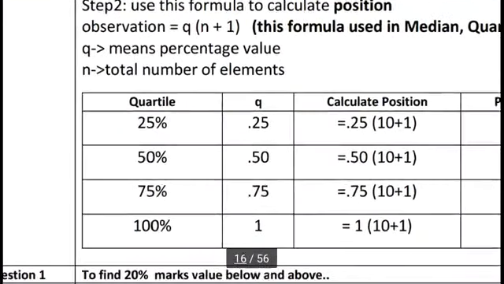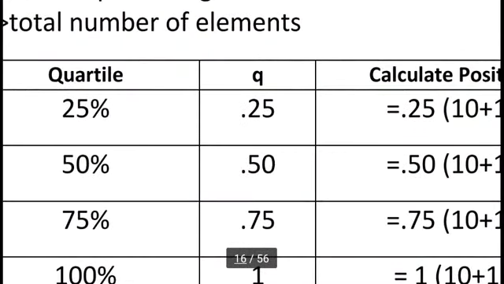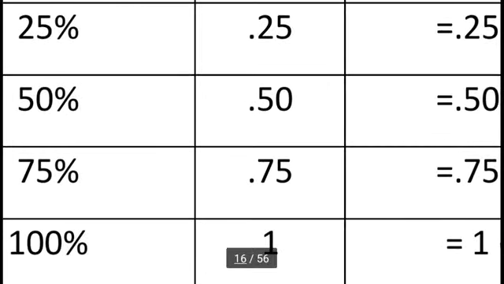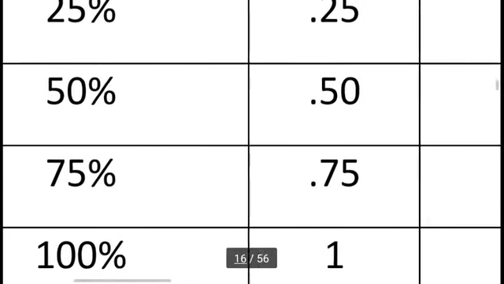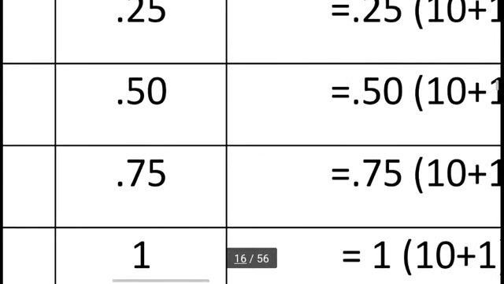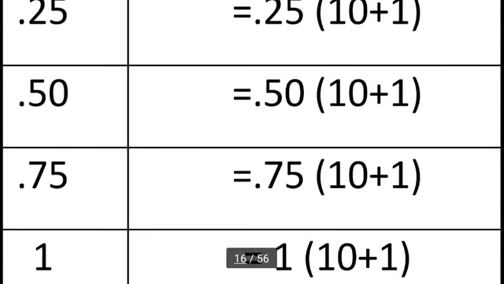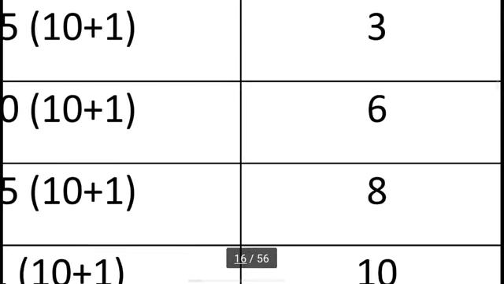Suppose my question is, I want to know the 75% data value in a given list. So first I want to calculate the position for my reference. Here 0.75, we can write in this manner. The formula is 0.75 times (10 plus 1). It will give position 8.